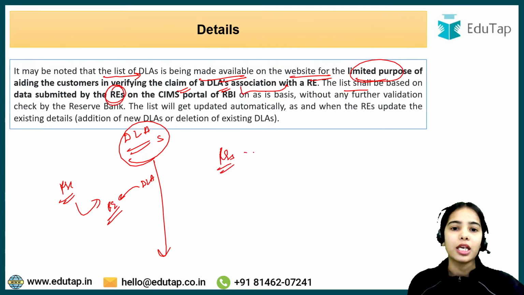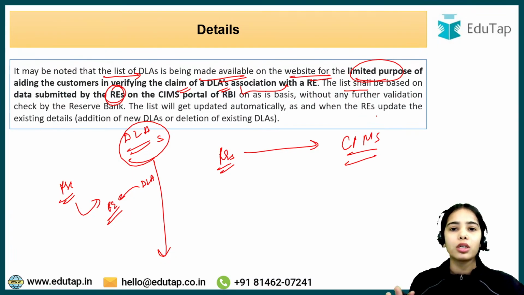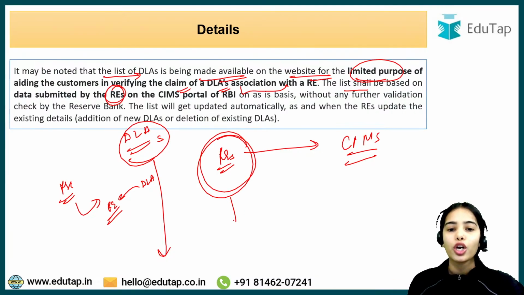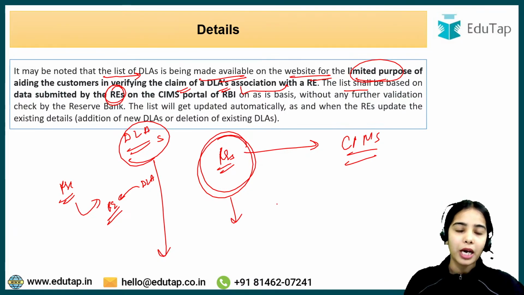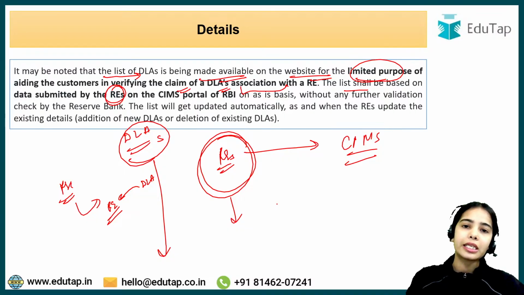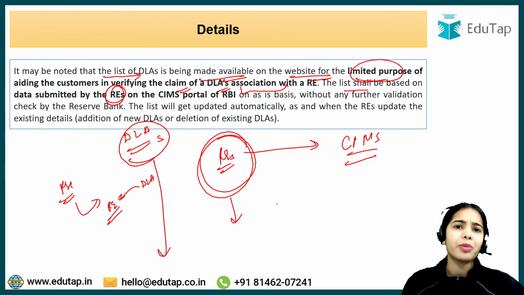So regulated entities have to submit the data on the CIMS portal of the Reserve Bank of India, and RBI will not do any validation. So it is the responsibility of the regulated entities to fill the correct data. Okay, because if later on any problem comes, the RBI will ask the regulated entities why the data was wrong and why this has happened. Okay, so they can be penalized and such. So this is the basic idea.